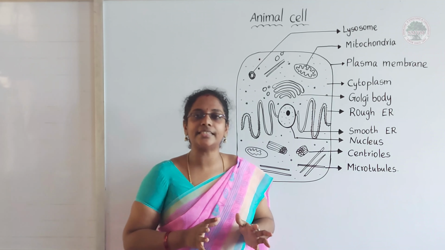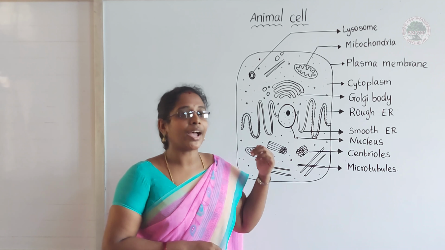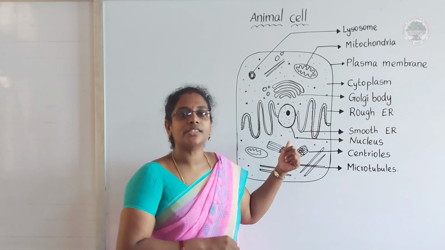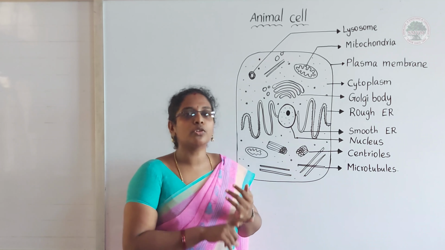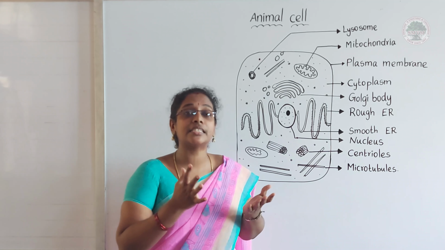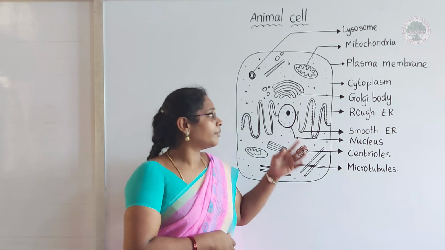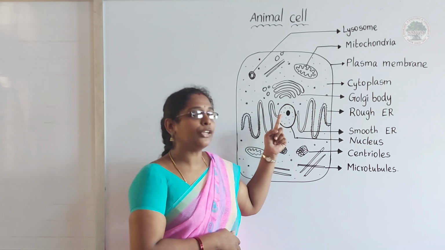This nucleus is a very, very important part of the cell. Why? Because it contains all the chromatin matter inside it. The chromosomes are present, DNA, RNA, everything. The synthesis of protein, the synthesis of lysosome, actually happens inside this nucleolus.